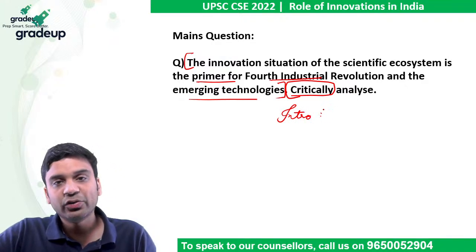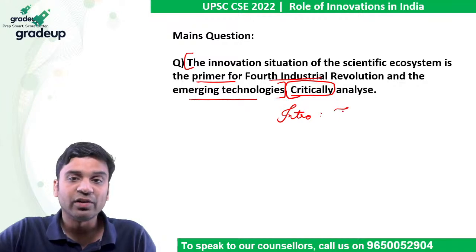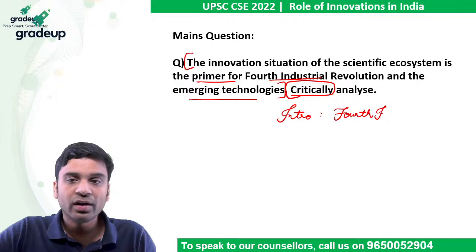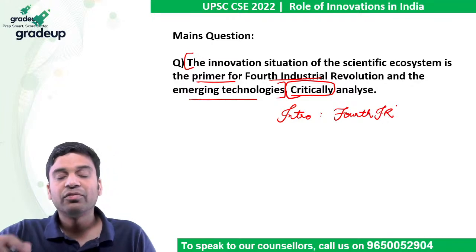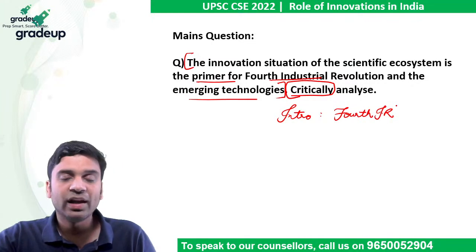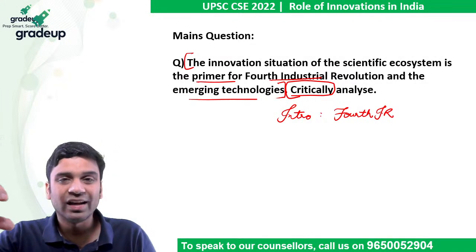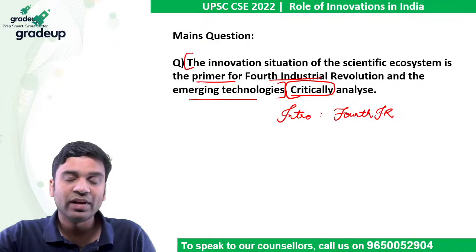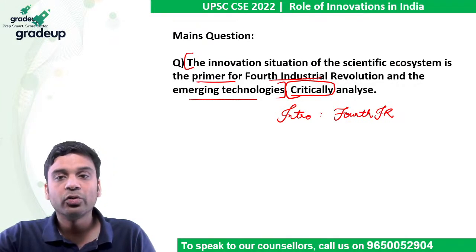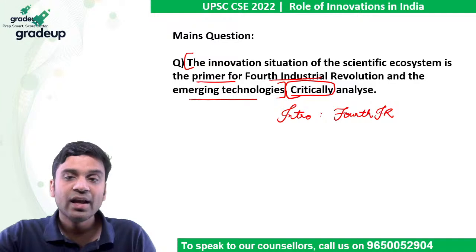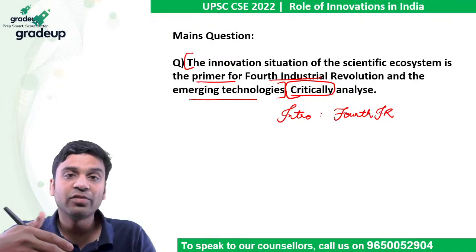You should give an intro here about the fourth industrial revolution. We have 4 industrial revolutions. The first industrial revolution was based on coal energy. Then the second industrial revolution was based on the electrical sector, the role of electrical innovations. Third was more to do with digital electronics. The fourth industrial revolution is cyber physical.